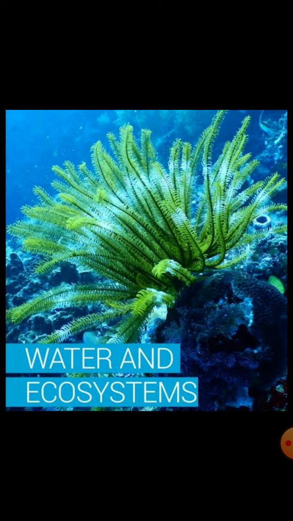Now, the biotic components of an ecosystem. All the living organisms in an ecosystem, that is plants, animals and microorganisms, they form the biotic component. These biotic components are producers, consumers and decomposers.